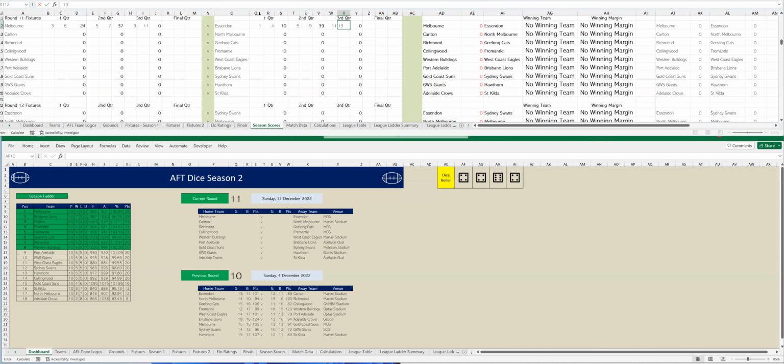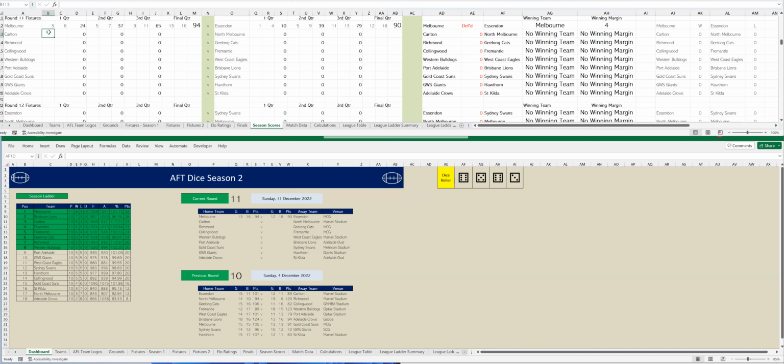Okay, so let's go to the last quarter, see who wins this game. And Melbourne have kicked 4 goals, 5. So that's 13 goals, 16. To Essendon kicking 1, 5. So that's 12 goals, 18. And in the end, looks like Melbourne have won this game by 4 points. Okay, Melbourne are on top. Game clear at the moment.